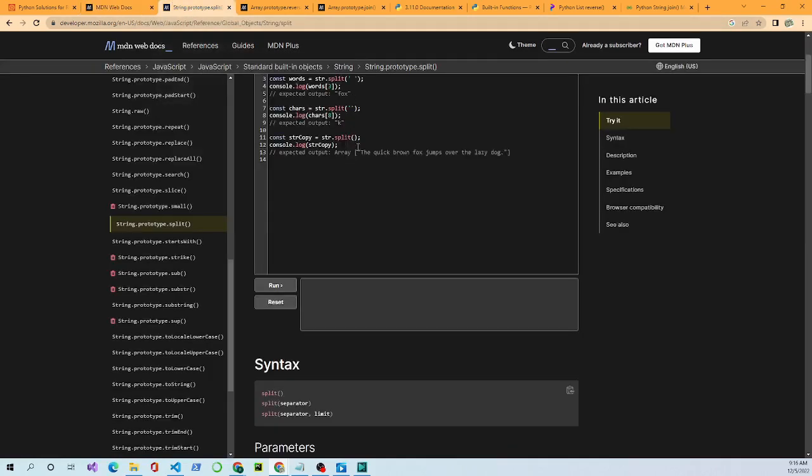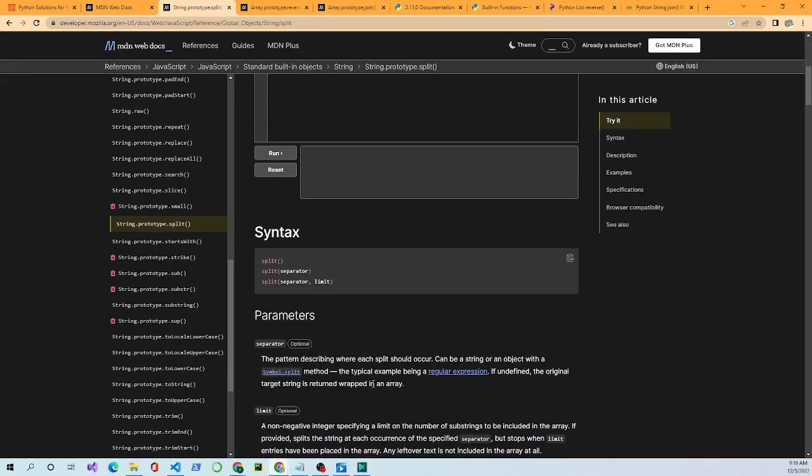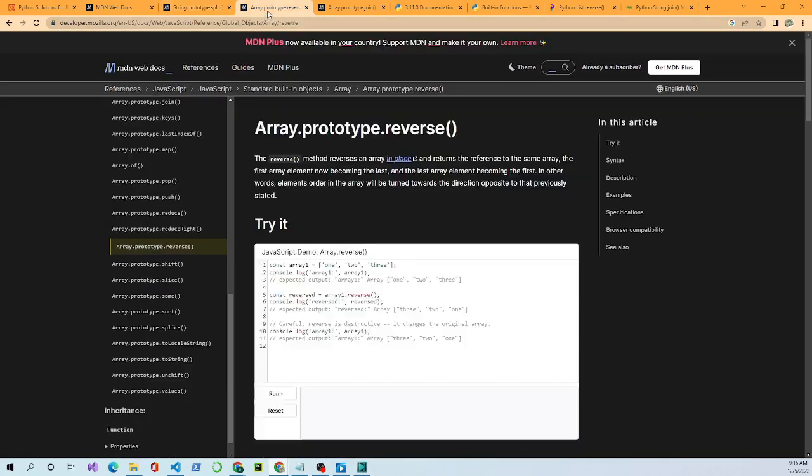Okay, and then when you find what you're looking for, like this is for string. These are all methods that work with strings, and if you notice, this is the split method. It describes what it does, and it shows an example and really breaks it down. Okay, this is for reverse. Okay, and it's kind of the same thing in Python.